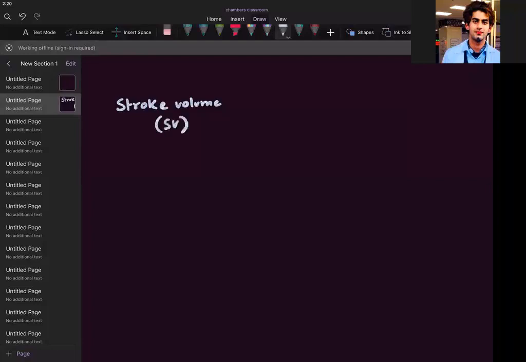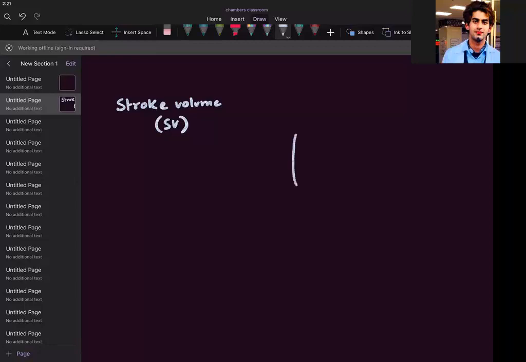Stroke volume means, listen to my words, it is the amount of blood which is ejected by each ventricle per stroke. Once you give one stroke or one contraction by each ventricle, are we clear? A single ventricle which is ejecting that blood, that will be a stroke volume.